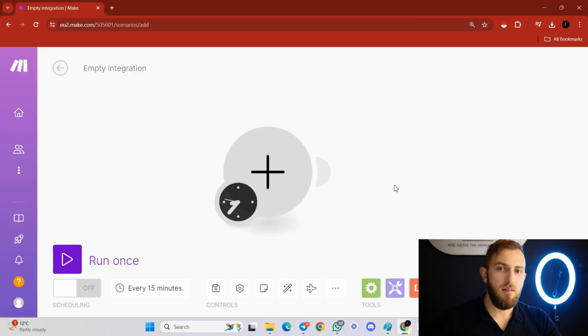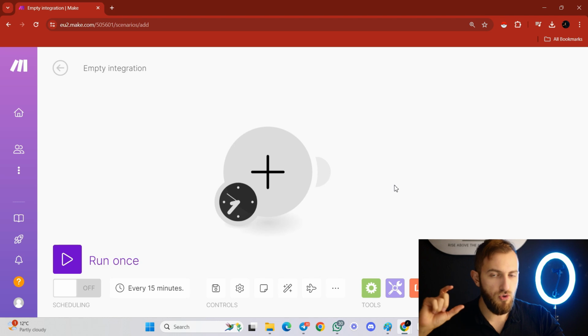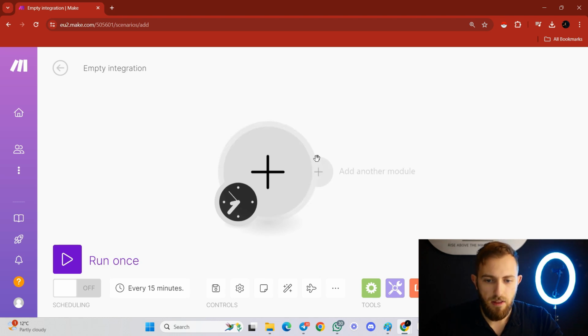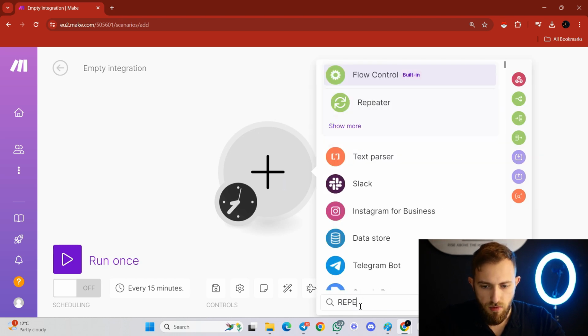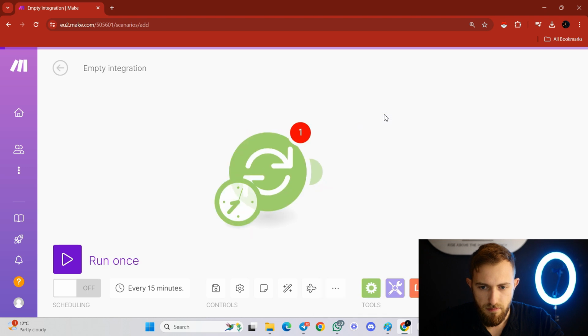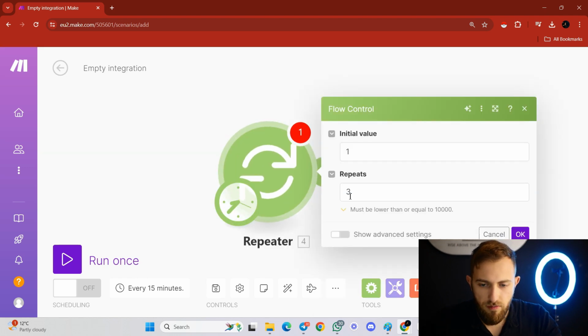All right, so next step is to go to make.com over here, and we're gonna create the automation for the YouTube Shorts specifically. And you would basically go here and click on this little plus sign. And then you have to search for a repeater. Cool. And then the initial value over here would be 1, and then the number of the repeats will be as many files as you have uploaded at Dropbox.